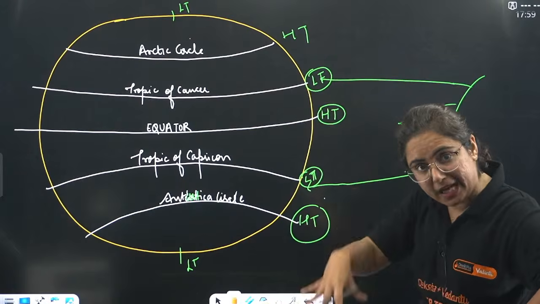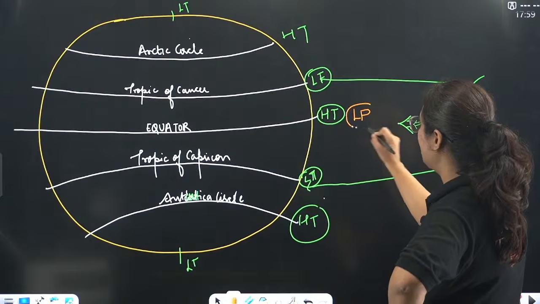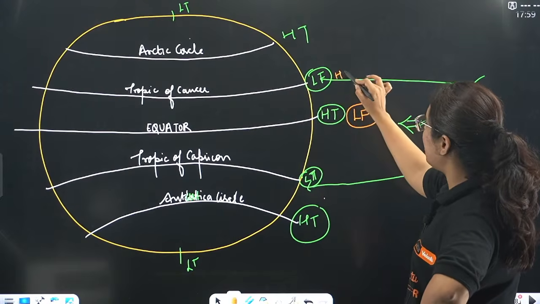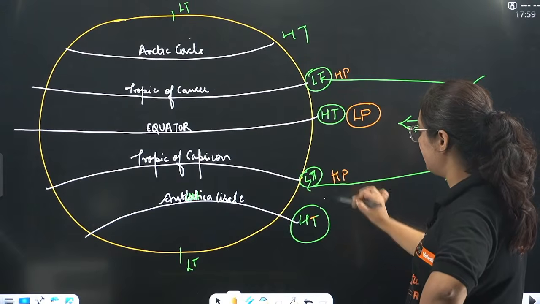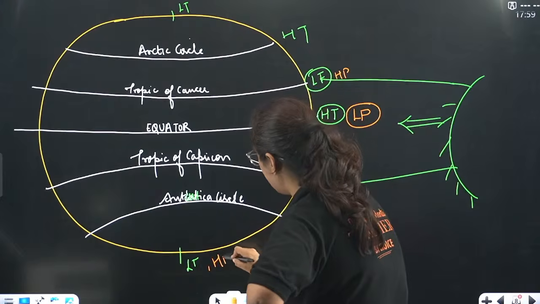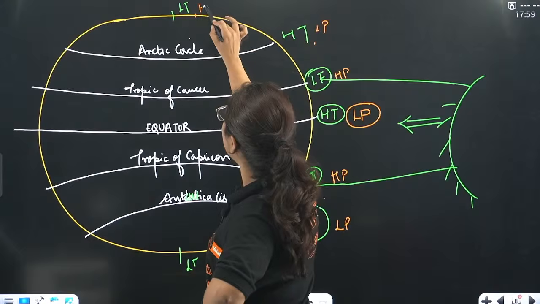The pressure applied on the earth's surface reduces, so high temperature means low pressure. Okay, where here it is low temperature, it is high pressure. So high temperature, low pressure; low temperature, high pressure.